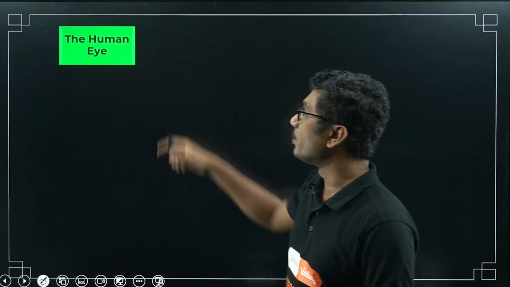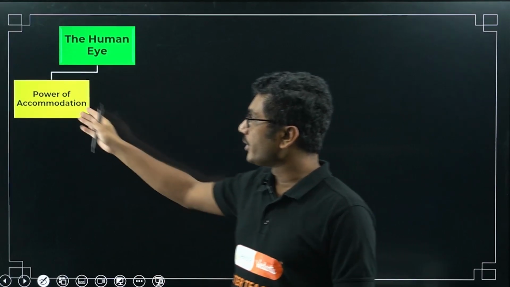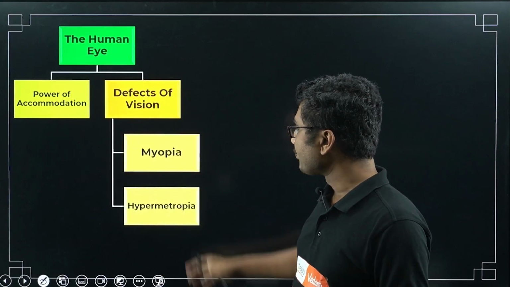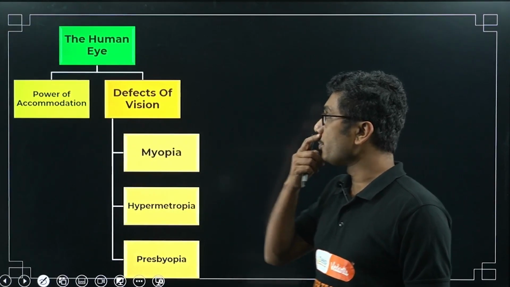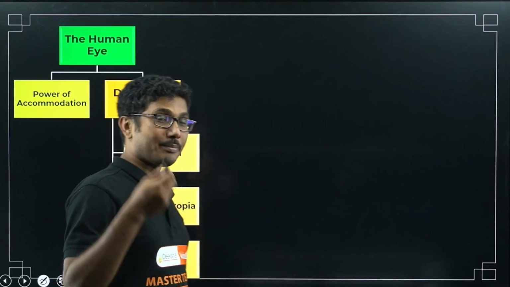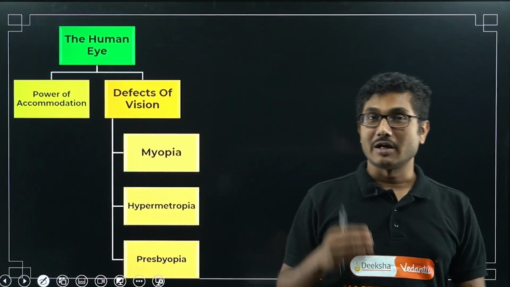We have already completed the part containing the human eye. What all have we covered? We have covered power of accommodation, defects of vision, myopia, hypermetropia and presbyopia. These concepts we covered in yesterday's class. If you have missed that class, you can check our channel.